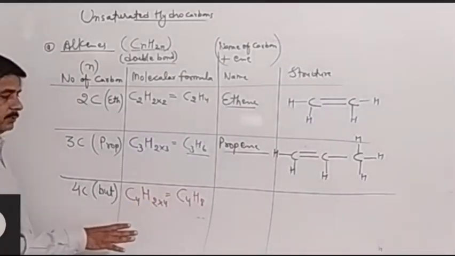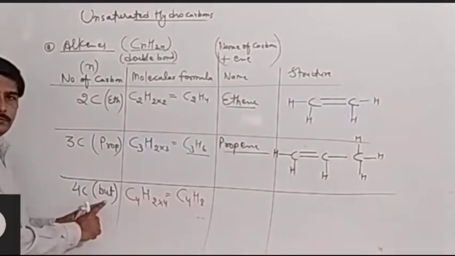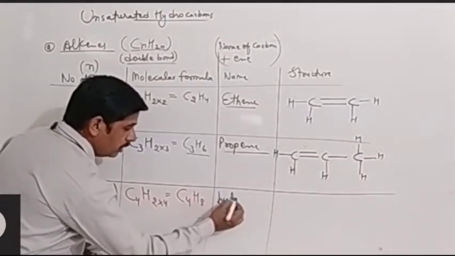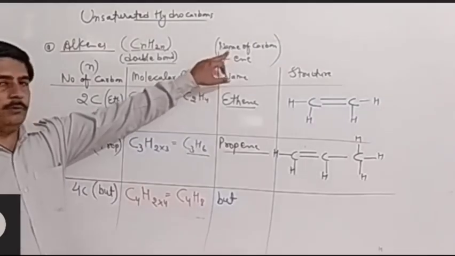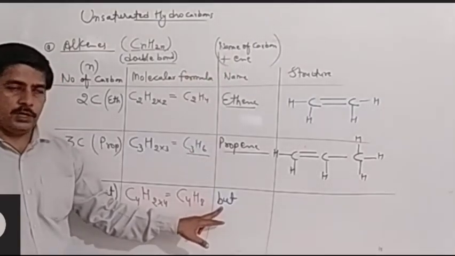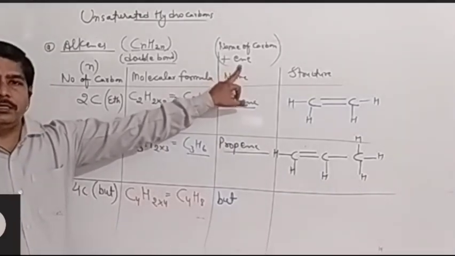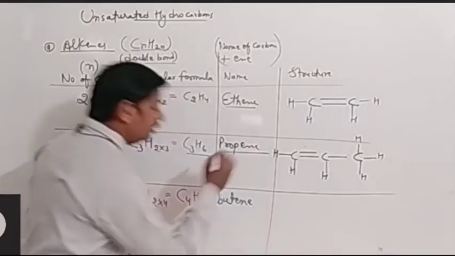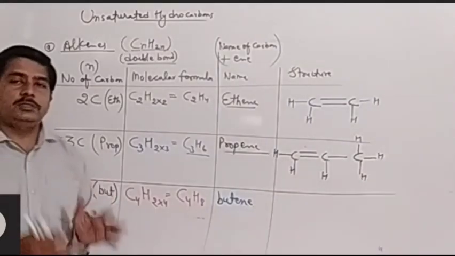अब इसको नाम दे रहे हैं हमें, तो what should be the name of this compound? Let's see. It has 4 carbon. For 4 carbon, the prefix is but. So first we will write but, because we have already written the name of carbon. Name of carbon is but for 4 carbon. Then we have to add ene in the end. E-N-E, ene. Now it becomes butene. Okay. Now let's draw the structure of butene.